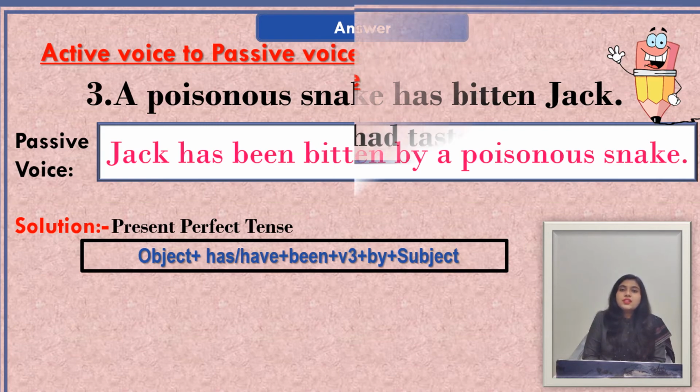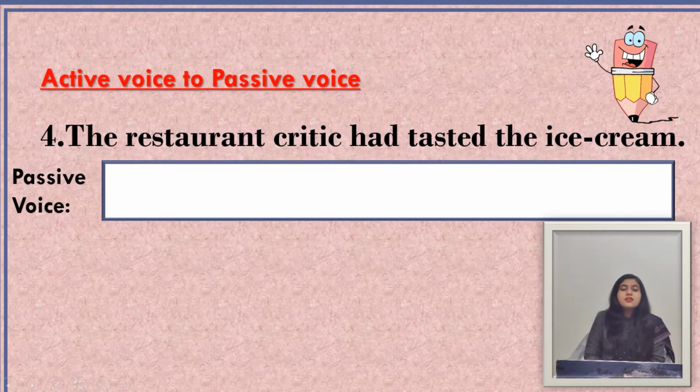Now look at the fourth sentence here. The fourth sentence is the restaurant critic had tasted the ice cream. In this sentence, the restaurant critic is the subject here. Had tasted is the verb form here, which indicates that this sentence is in past perfect tense. And the ice cream is the object of the sentence. Now we see the passive form of this sentence.